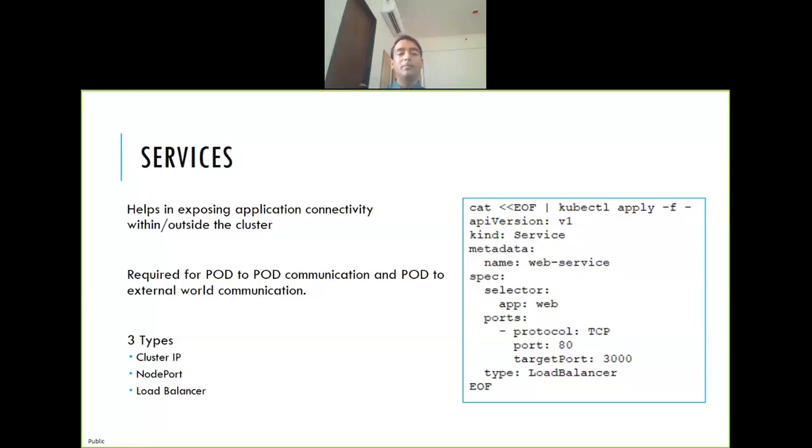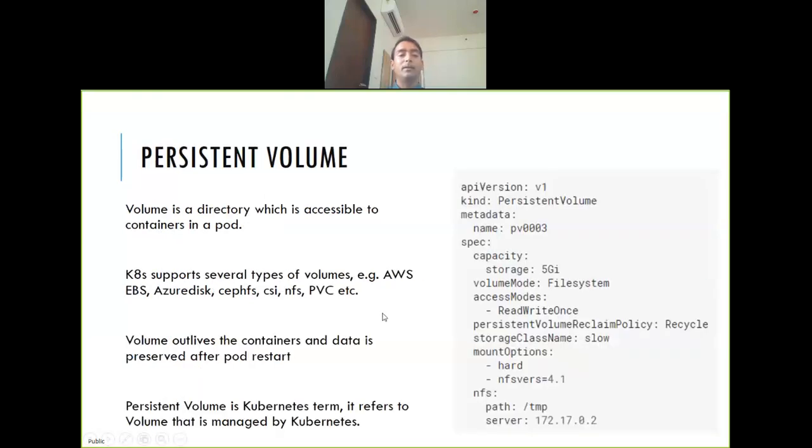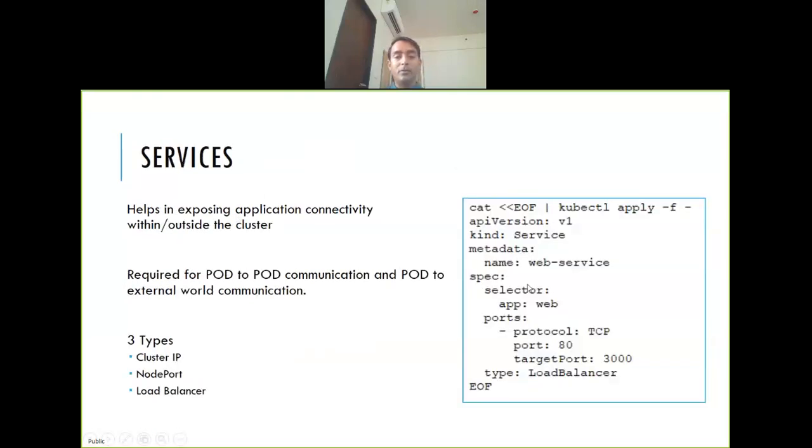So service is quite a big concept, like deployment. You should do a lot of practice. And a very important point is how the service knows about the pod. It knows about the pod from this selector. Whatever selector you give here, the same selector should be there in the pod, and that's how these two know about each other.